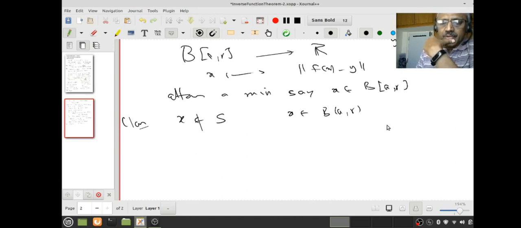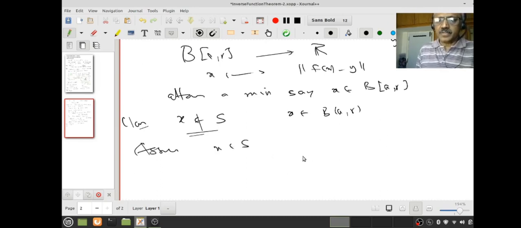Why do I want to prove this? It means the minimum of this function is attained in the interior, right? Therefore I can apply the derivative test to get something to do with the derivative being 0. Intuitively that's the idea. So I want to prove x is not in S. Suppose x is in S, assume the contrary. We have to arrive at a contradiction.